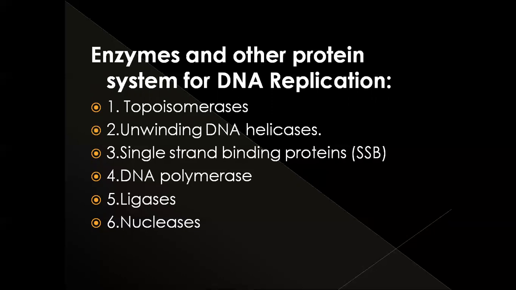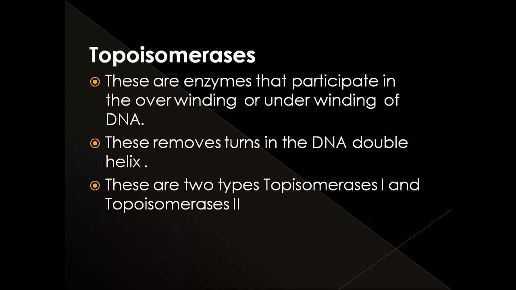Let us know about every enzyme. First one, topoisomerases. These enzymes participate in replication by overwinding or underwinding of DNA. The DNA is always in twisted form, the two strands are twisted. This twisted form is known as supercoiled; the DNA is present in a supercoiled structure.